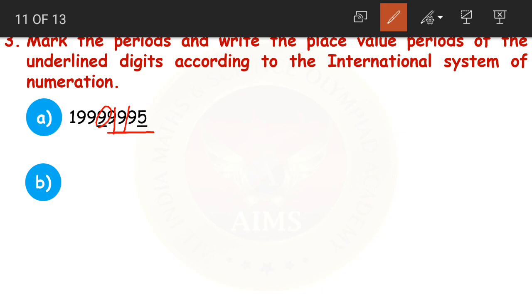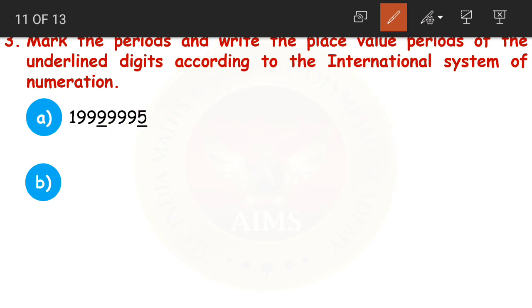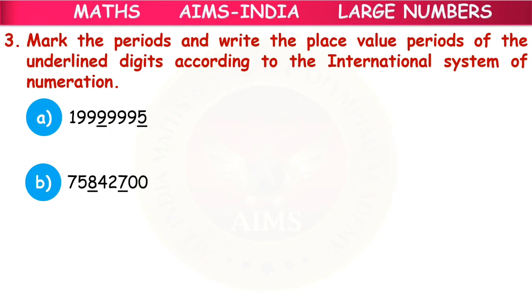We have 1, 2, 3, 4 digits. So after 9 simply put 4 zeros. This is another way of writing the place value. Okay, children? Moving on to the next question.